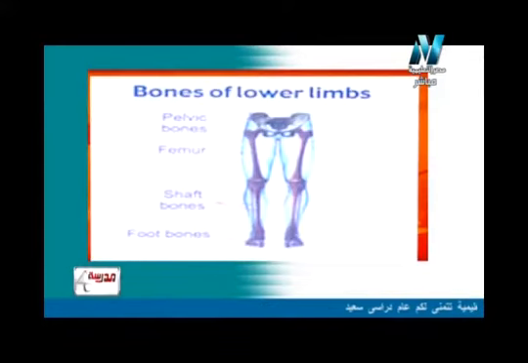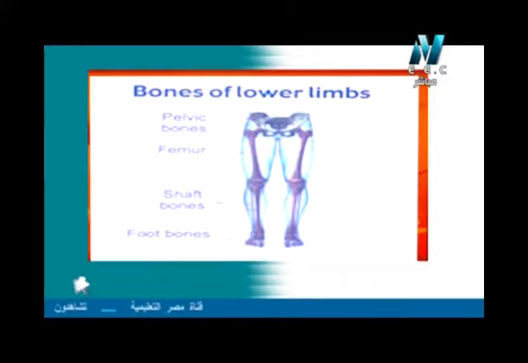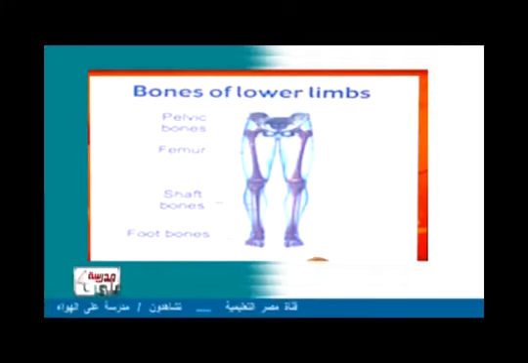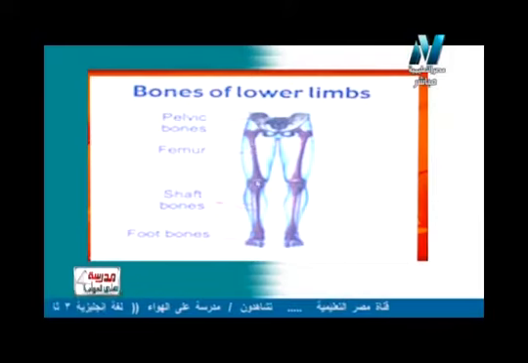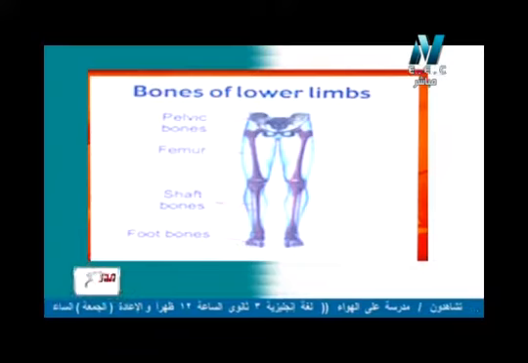Now let's have a picture of the lower limb bones. Here I have the femur bone. Here we have the femur bone, the thigh bone. Here is the femur bone. The shaft bones are here and also the foot bones at the bottom of the body.